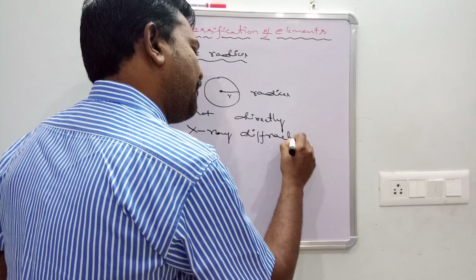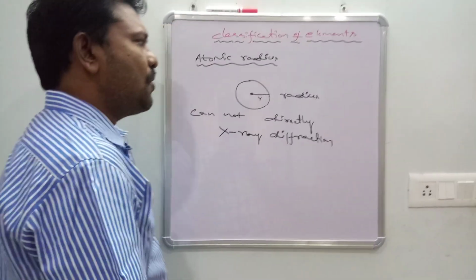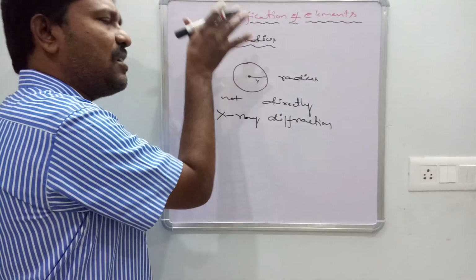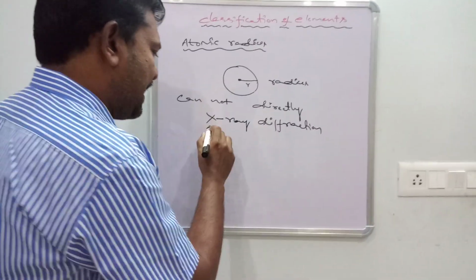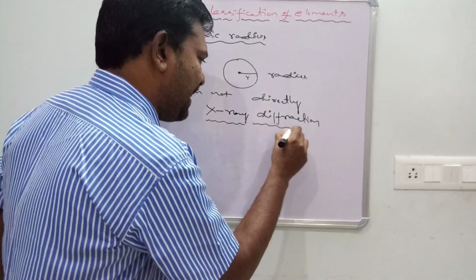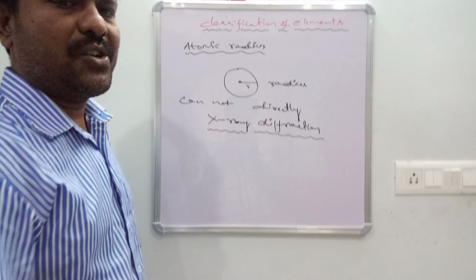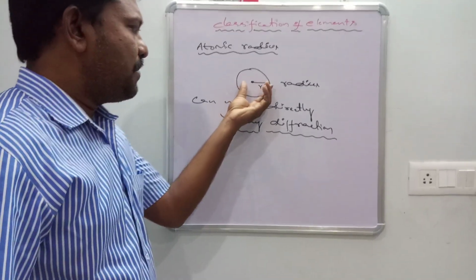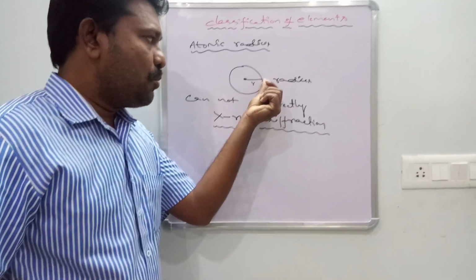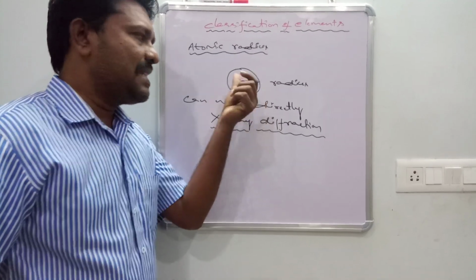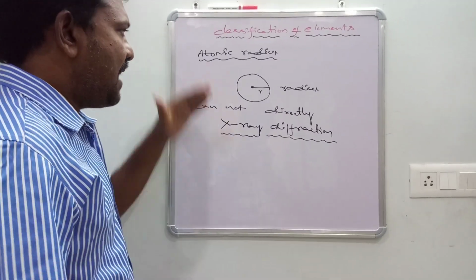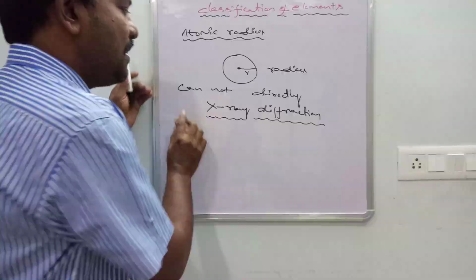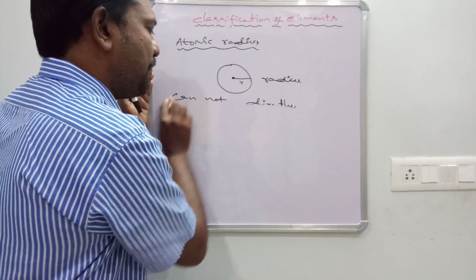X-ray diffraction technique. They can ask how to calculate the atomic radius? The atomic radius is calculated by X-ray diffraction technique. The distance between nucleus and outermost orbit is known as a radius. Again, in this atomic radius, three types of radii are there.